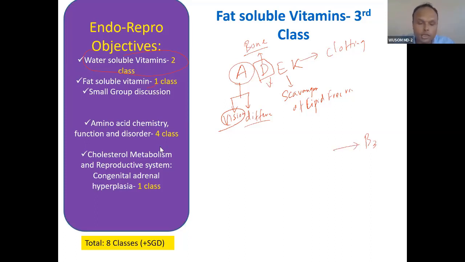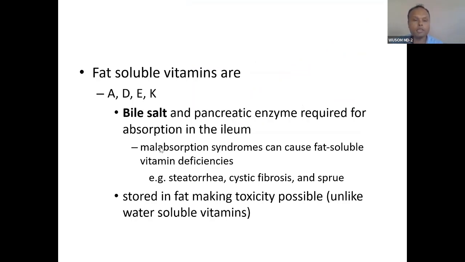So let's talk about the vitamins. Vitamins A, D, E, and K are absorbed in the intestine through lacteals in chylomicrons. Don't forget that they are absorbed in chylomicrons. If there is a fat absorption defect, then all these vitamins will be deficient. For example, abetalipoproteinemia is a very good disorder to study vitamin deficiency.